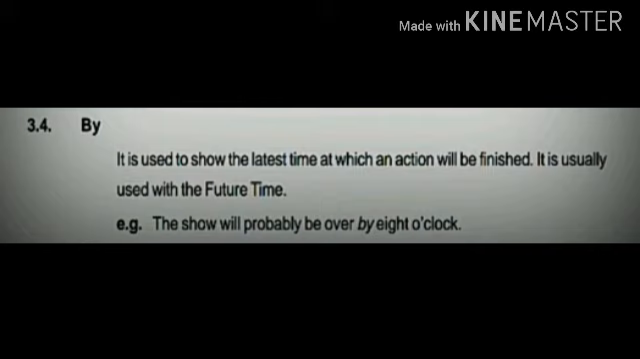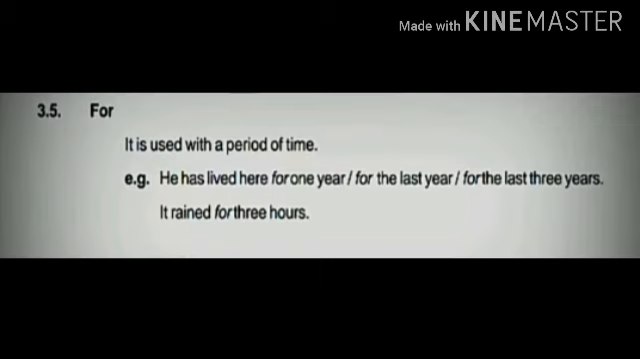Now comes by. It is used to show the latest time at which an action will be finished. It is usually used for the future time. For example, the show will probably be over by 8 o'clock. Next is for. It is used with a period of time. Like he has lived here for 1 year, for the last year, for the last 3 years, it rained for 3 hours. Like this, when we are talking about a period of time, then for is used.